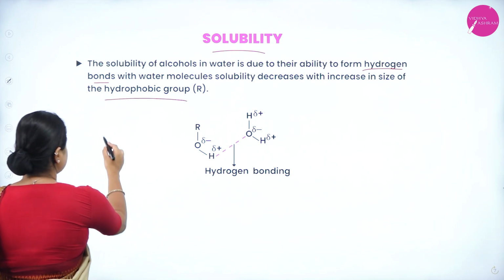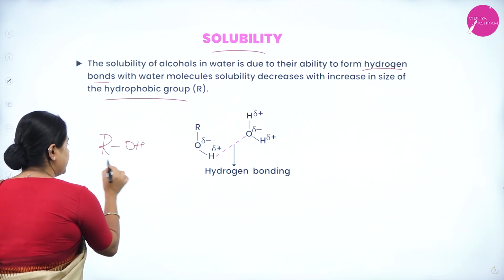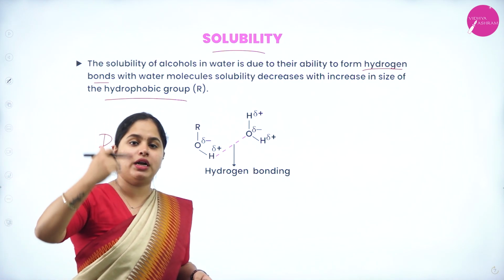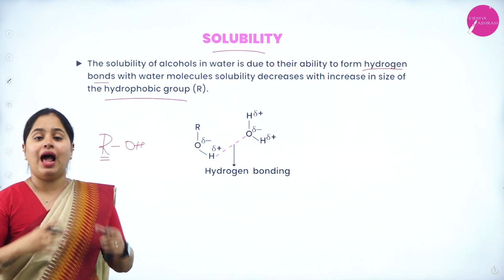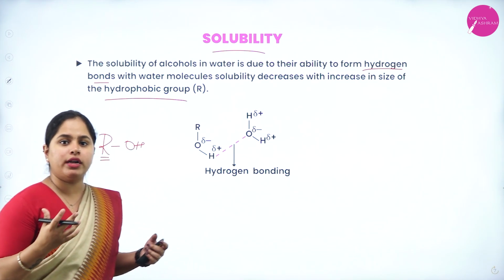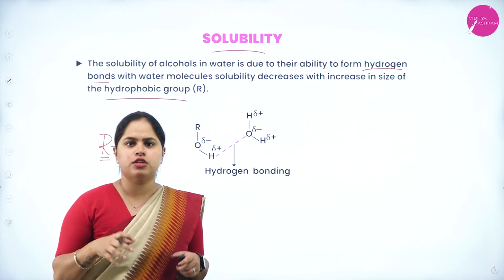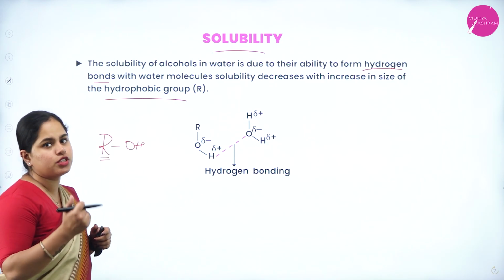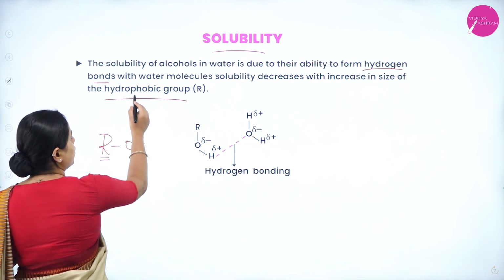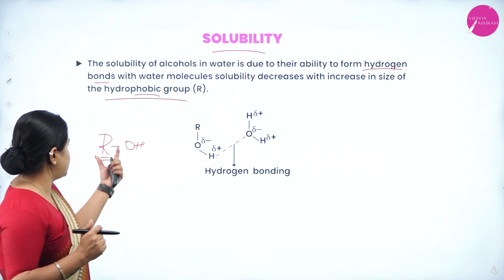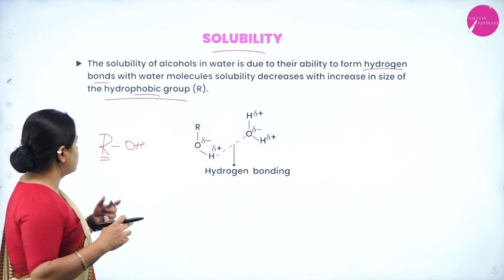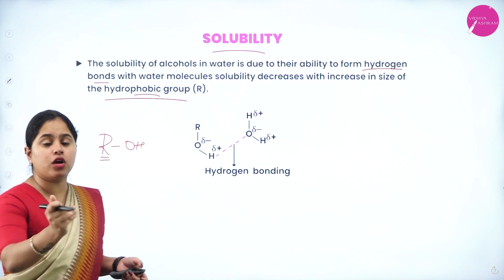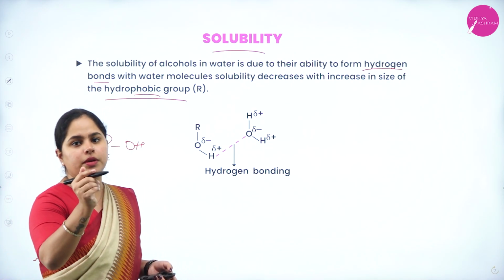That means, as discussed, in ROH, when the alkyl group becomes bigger and bigger, from methyl to ethyl to propyl to butyl, the alcohol becomes lesser and lesser soluble, because this alkyl part is hydrophobic. It doesn't have attraction towards water. It hates water; that is what this word hydrophobic stands for. So this alkyl part is the hydrophobic part, and when it becomes bigger, the solubility becomes less. But alcohols are soluble in water because of the presence of hydrogen bonds.